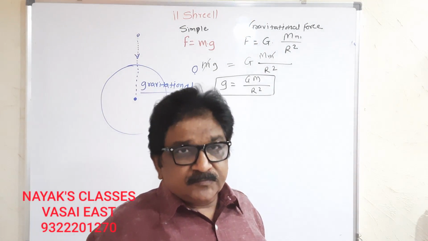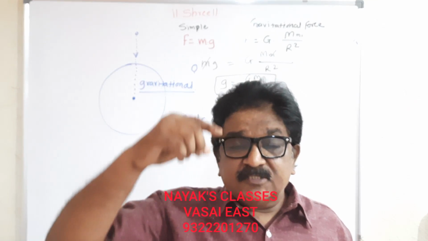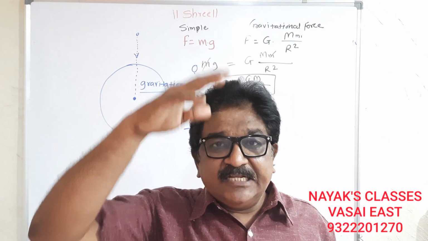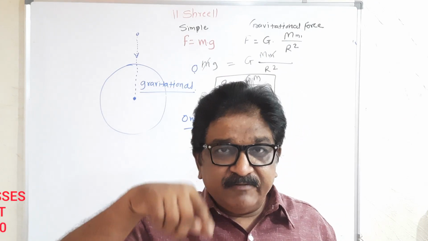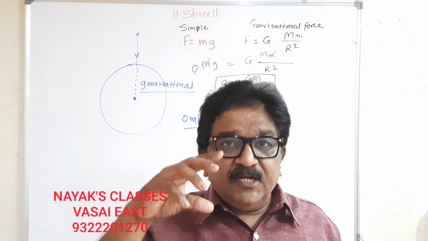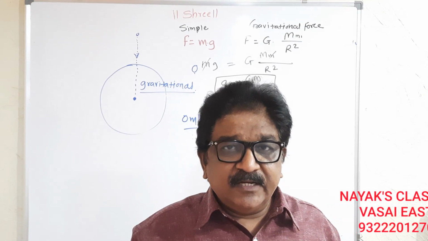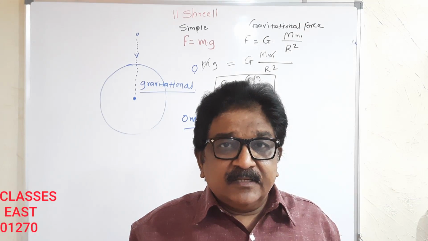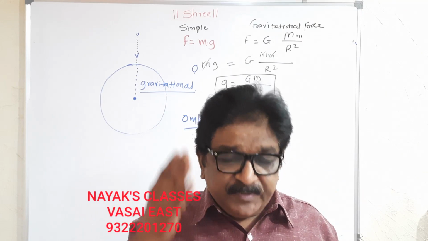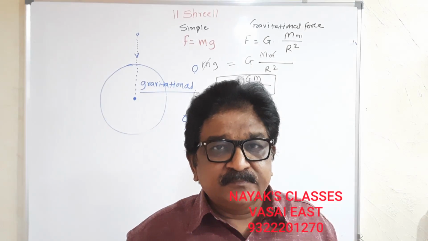Gravitational force means the speed of that object is increasing because of the gravitational force. Initially it is 0. When it reaches the earth, it will have the maximum speed of hitting the earth. Correct?